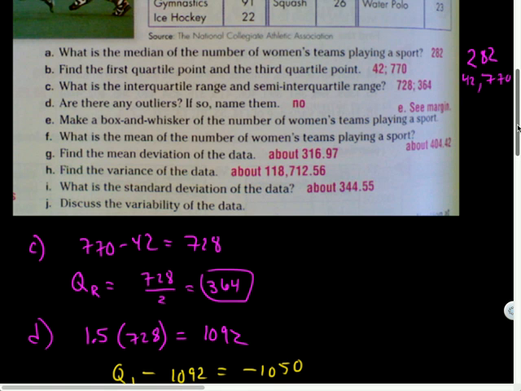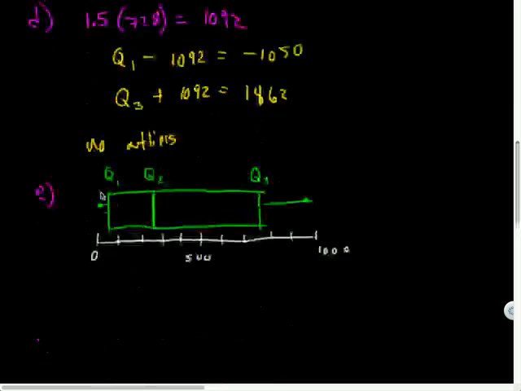The variability was measured by the variance, the standard deviation, the mean deviation, and our box and whisker plot, all different ways we could analyze how our data was distributed. So there we go.